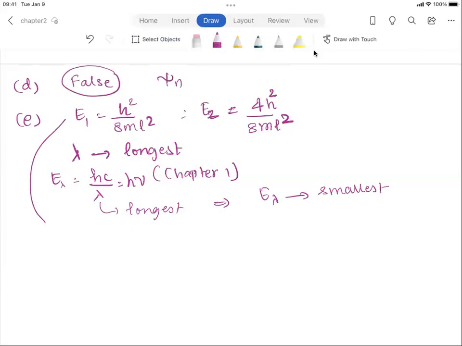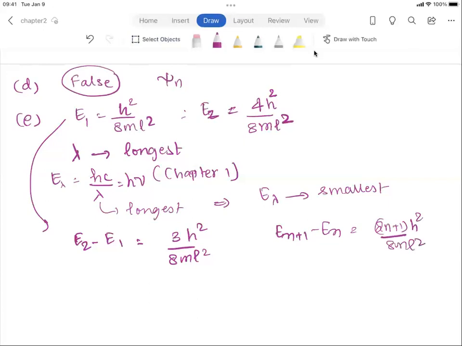Now, the transition energy for this is going to be 3 h squared over 8ml squared. And we have previously seen that the transition energy is 2n plus 1 times h squared over 8ml squared. Now, this energy is going to increase with n. As n increases, the difference in energy increases.